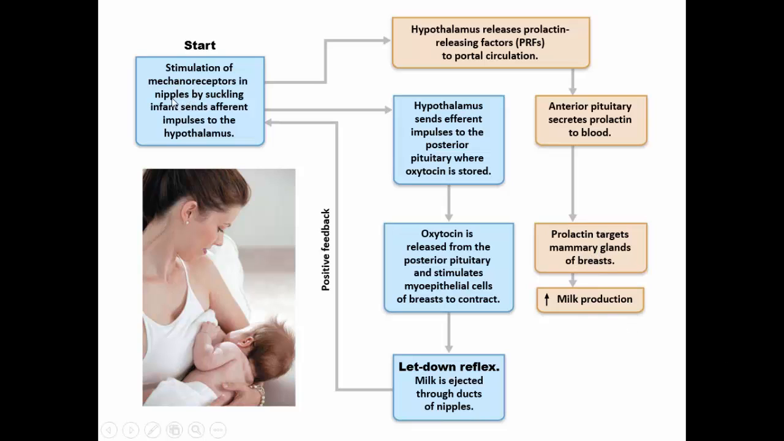After that, the continued suckling of the infant causes the hypothalamus to send oxytocin, which gives us the letdown reflex. Milk is ejected. We start getting this positive feedback mechanism where the more the baby sucks, the more oxytocin, the more milk, the more letdown. So we have this going on. Once the baby is weaned, we cut the positive feedback mechanism.